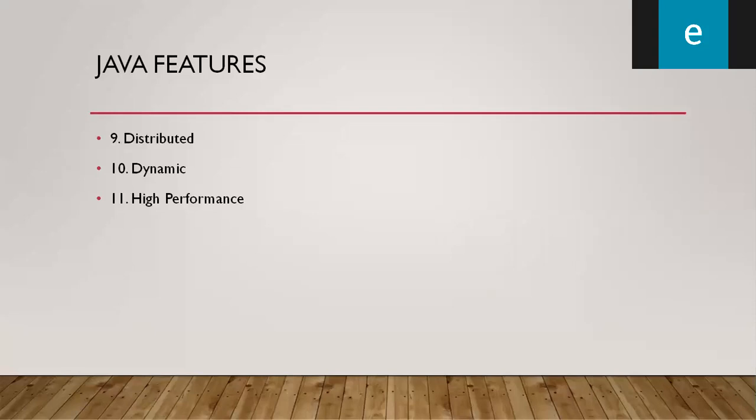So automatically this programming language will provide higher performance than other programming languages. These 11 are the best features of the Java language. Because of these 11 features, Java is in the top 10 list of programming languages.